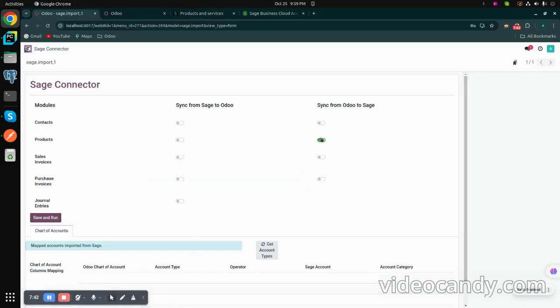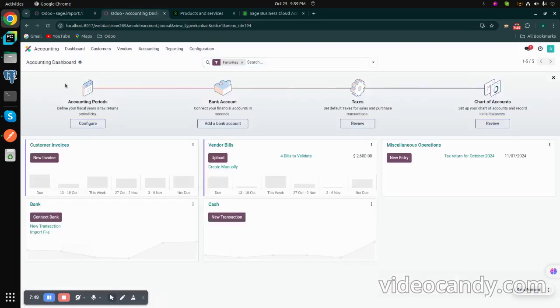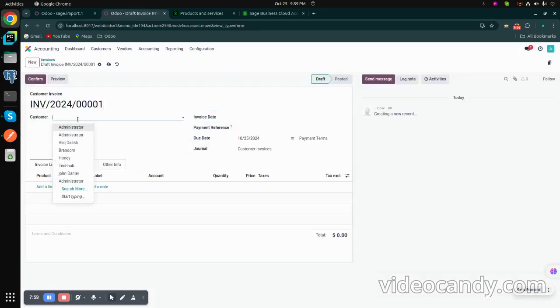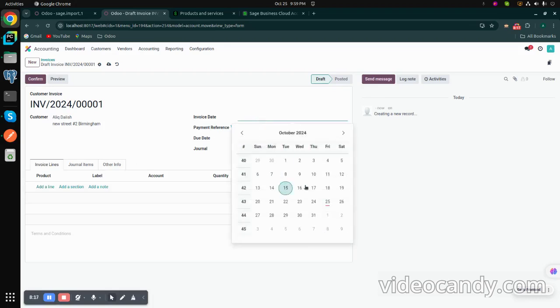So now let's move towards our next use case, exporting a sales invoice from Odoo to Sage. In accounting, I have to go into the customer and then invoices. Here I will create a new invoice. I have to select a customer. Suppose I select Honey, or we can select Alec Dalish, as it is a customer in Odoo and Sage as well. Then select the invoice date.